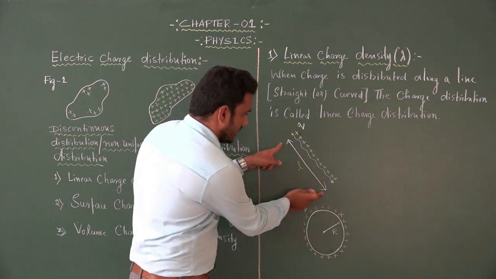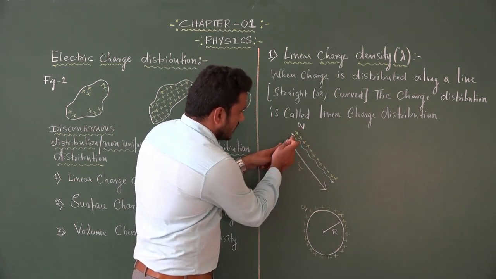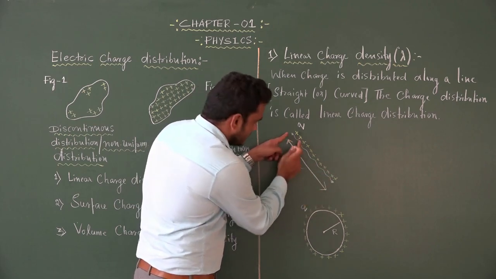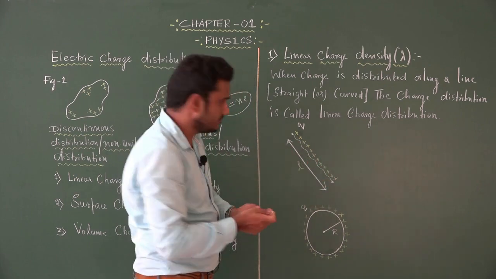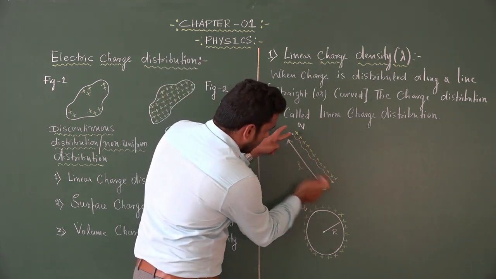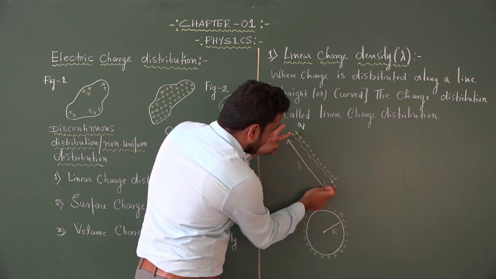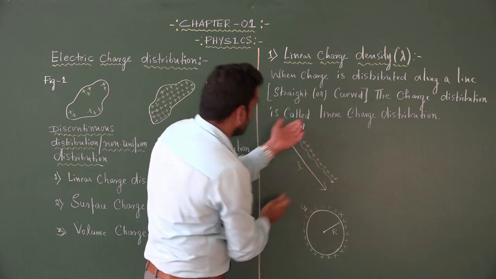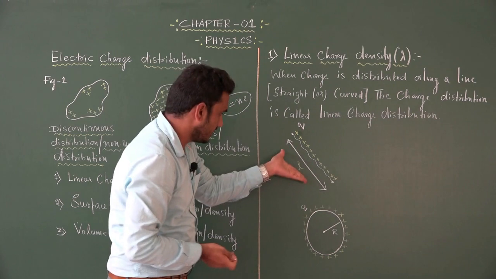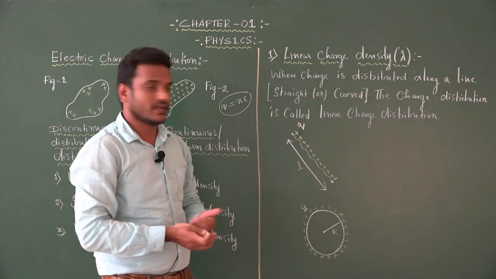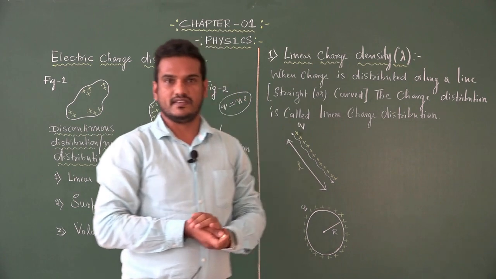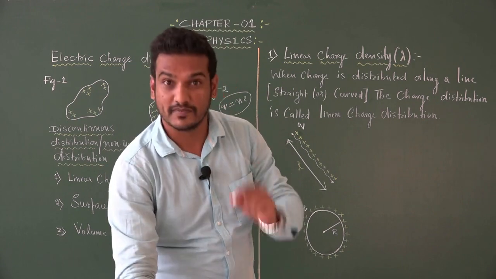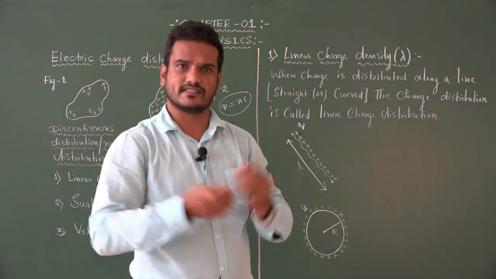Look at the diagram. In this diagram, the charge Q is uniformly distributed along a wire of length L. You can also consider a rod. Along the wire, the charge Q is uniformly distributed. So, this is the example for linear charge distribution. This is the figure you can understand. Then what exactly is linear charge density? Linear charge density is defined as charge per unit length. How can we understand the unit length?